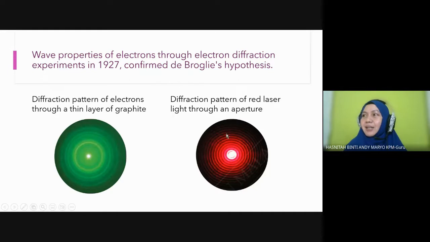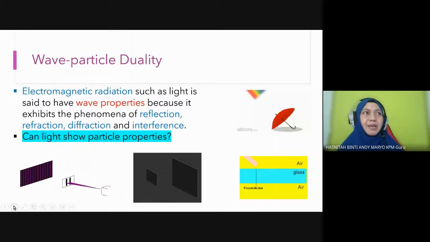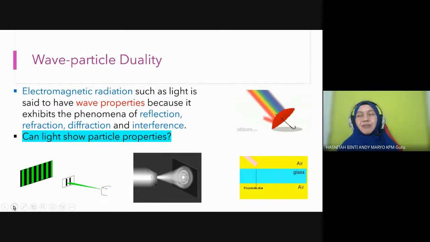And this is another pattern shown when red laser light passes through an aperture. This one, red laser light, is a wave. This one is electron. So they show the same effect. This proves electron also can behave as a wave. They show diffraction and interference effects. Okay, are you clear with this? How electron can behave like a wave.